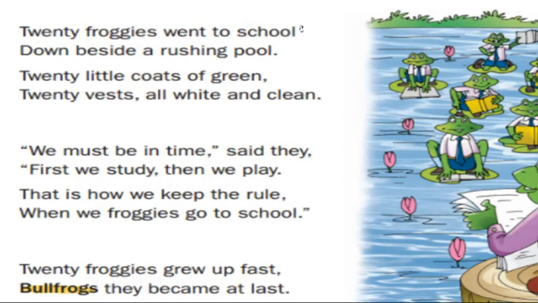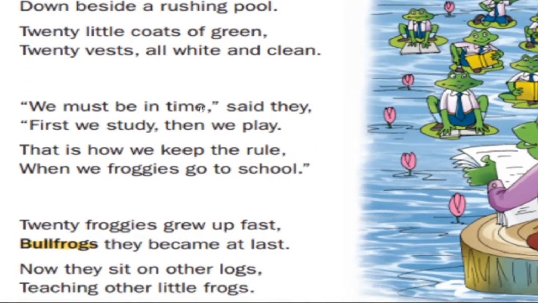Twenty froggies went to school, down beside a rushing pool. So how many froggies went to school? Twenty froggies. Where did the twenty froggies go? To school. Where was their school? Beside a rushing pool means their school was where the water was flowing well. Twenty little coats of green, twenty vests all white and clean. What was their uniform? Their coat was green in color, and twenty vests, like short shirts, were white and very clean.